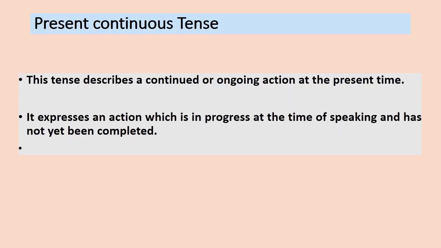Now let's discuss present continuous tense. How is present continuous tense formed? This tense actually describes continued or ongoing actions at the present time, and it expresses an action which is in progress at the time of speaking and hasn't yet been completed.